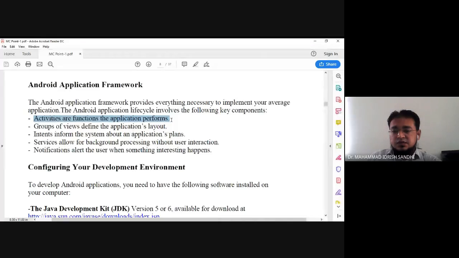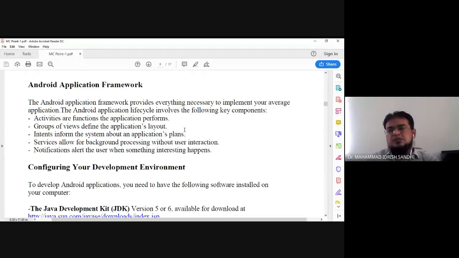Second, group of views defines the application's layout. That means if you want to display your content on your screen or on your activity, you need certain components, or you can say certain widget components. Last time we discussed this. Here we are defining controls, Android controls as Android widgets, like button, text field, edit text, checkbox, radio button. All of this comes under the category of Android widget controls.